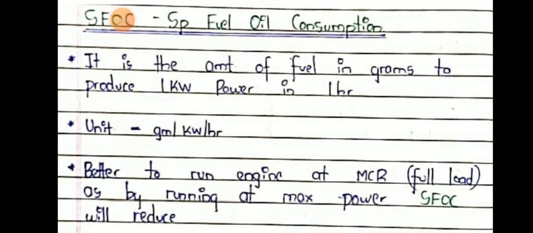It is better to run the engine at maximum continuous rating, that is MCR or full load, as by running at maximum power, specific fuel oil consumption will be reduced. Specific fuel consumption means the amount of fuel in grams to produce 1 kilowatt power in 1 hour, that is gram per kilowatt per hour.